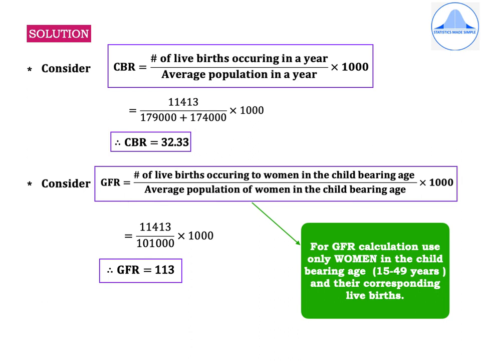So substituting all these totals in the GFR formula, you get 11,413 divided by 1,01,000 into 1000. Therefore, GFR is equal to 113.